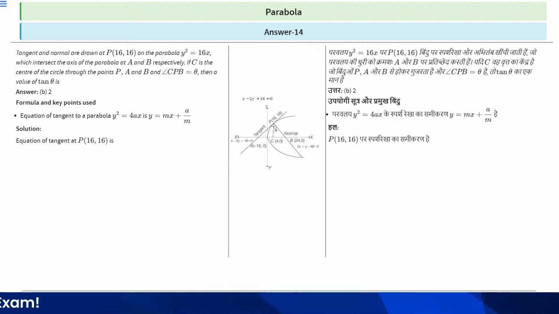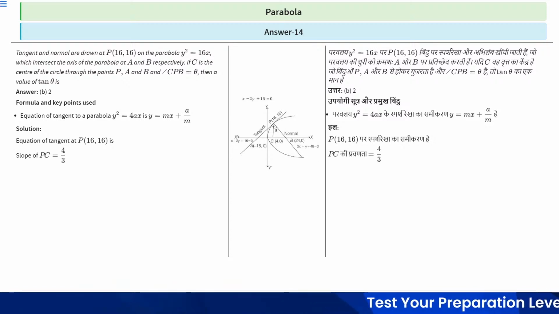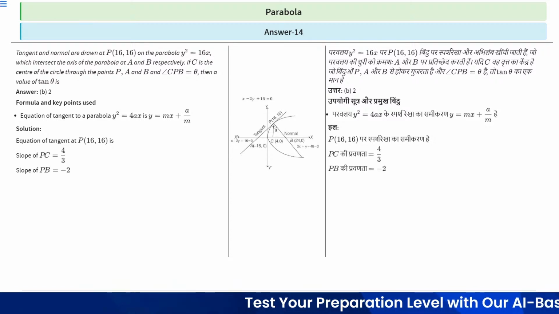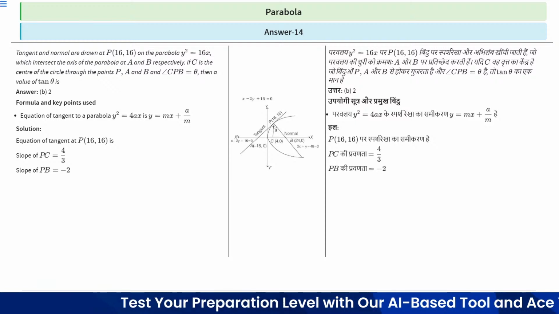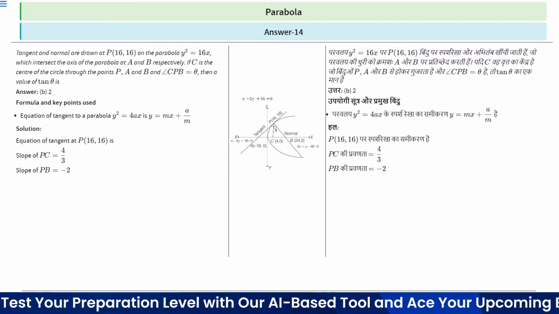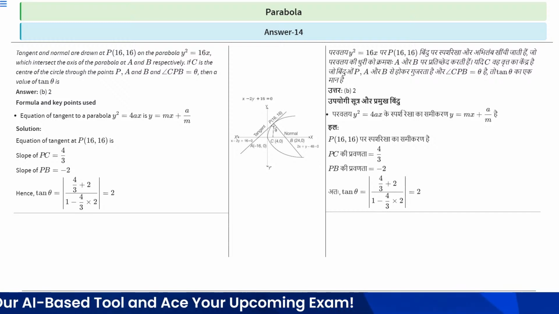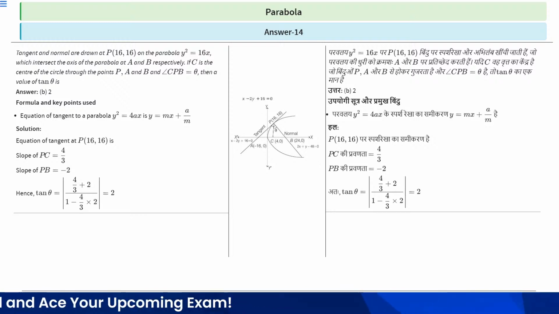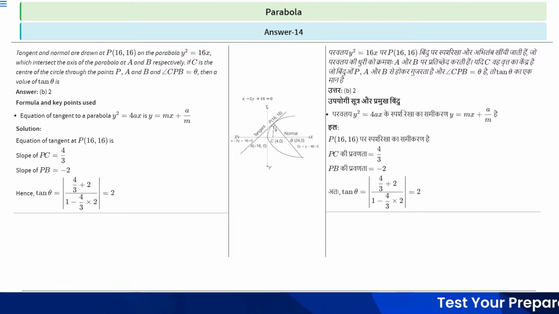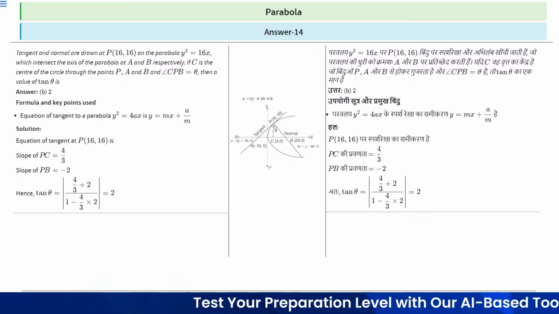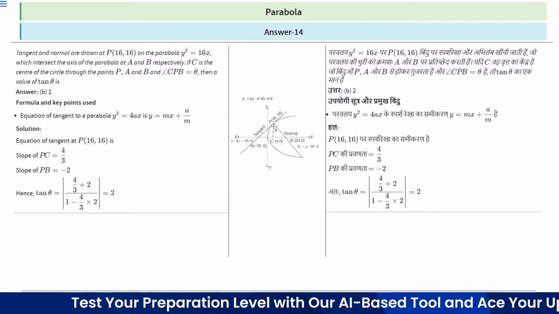Clear? Now the equation of tangent at P (16, 16) is, see, slope of PC is 4 by 3. Now the slope of PB you can see this, hence tan theta will be, slope of PC is known, slope of PB is known, so we can easily find the value of tan theta, which is mod of (4/3 plus 2) upon (1 minus 4/3 into 2), which is equal to 2, right? Therefore the value of tan theta is equal to 2.